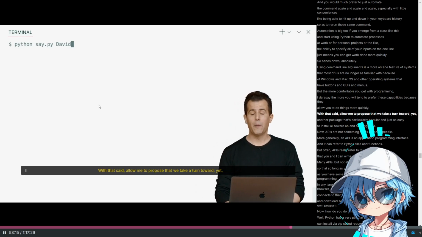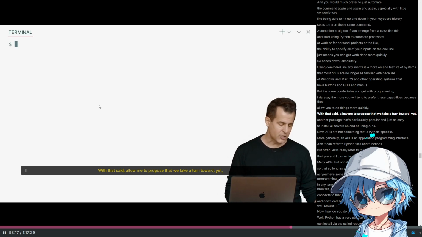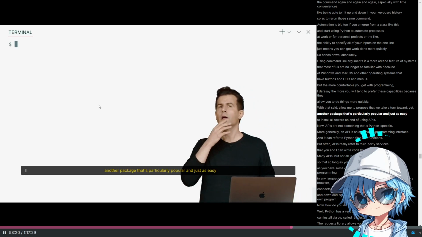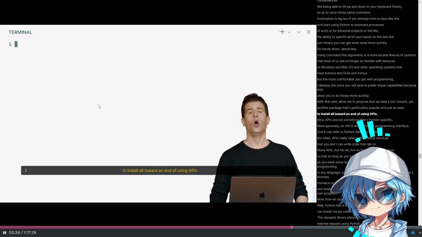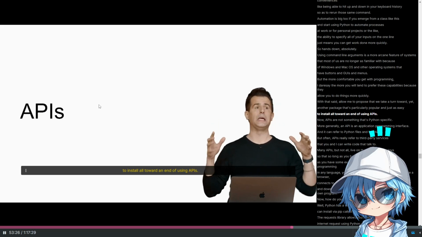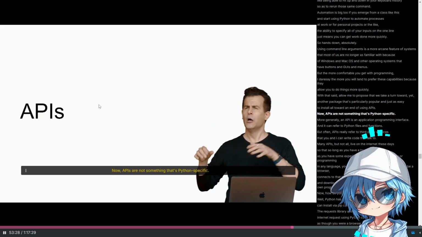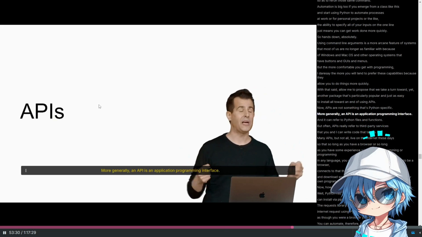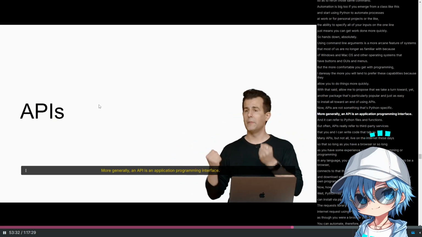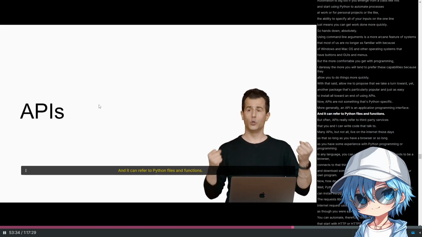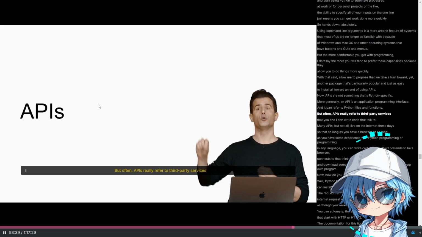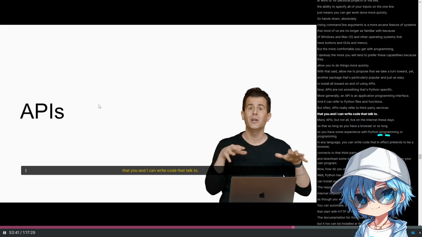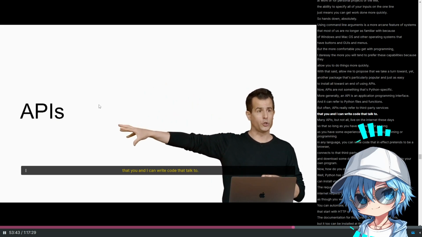Cool. With that said, allow me to propose that we take a turn toward yet another package that's particularly popular and just as easy to install, all toward an end of using APIs. Now, APIs are not something that's Python specific. More generally, an API is an application programming interface. And it can refer to Python files and functions, but often APIs really refer to third-party services that you and I can write code that talk to.